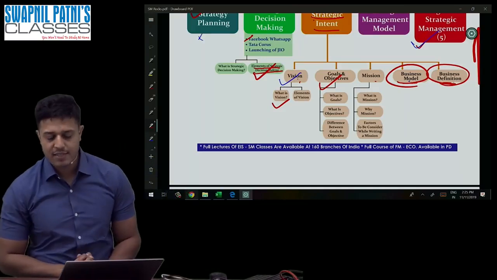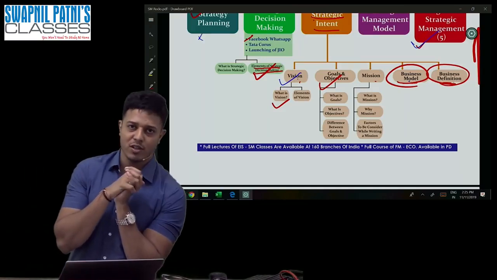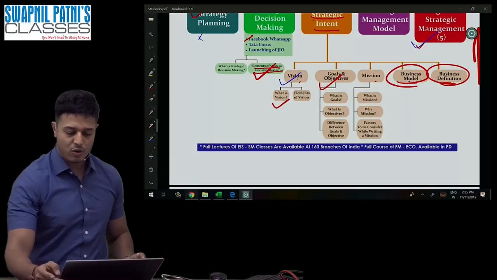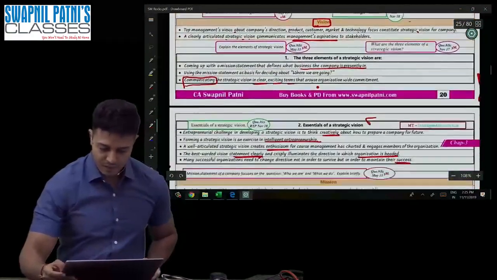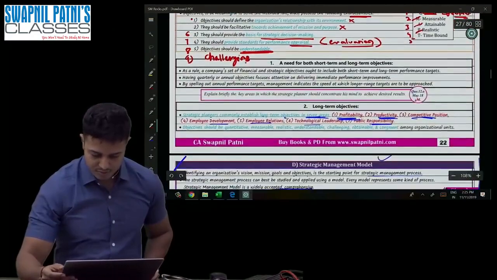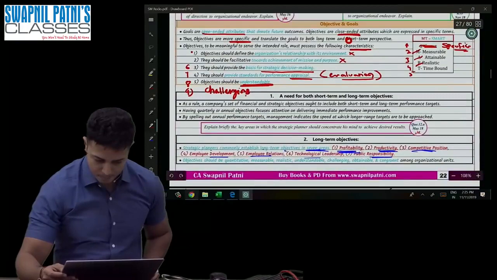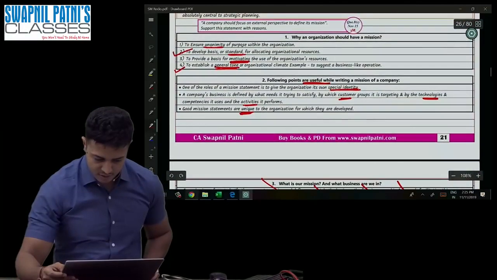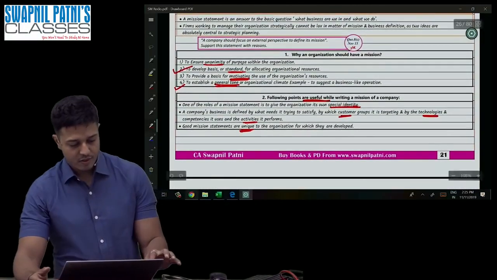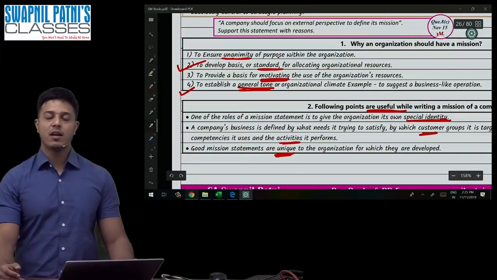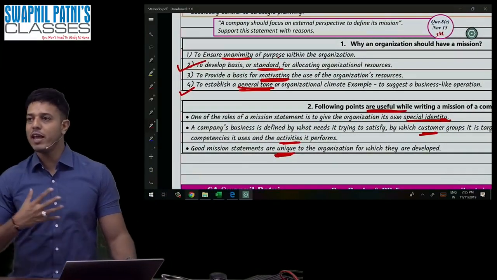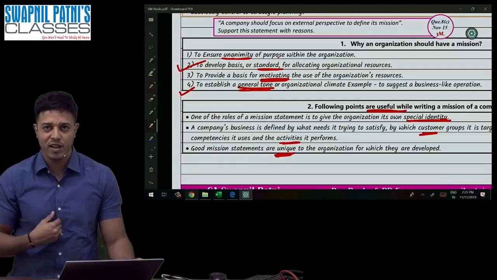And then the last question, guys. Why should you have a mission in the organization? Why is mission required? Let's understand. If I do not have a mission, how can my employees understand what kind of organization we are?